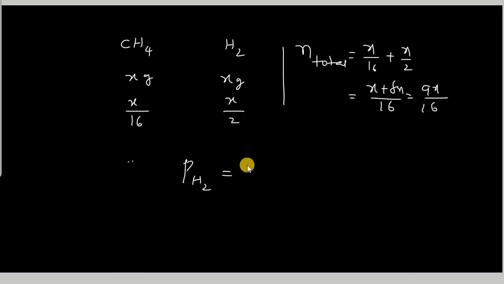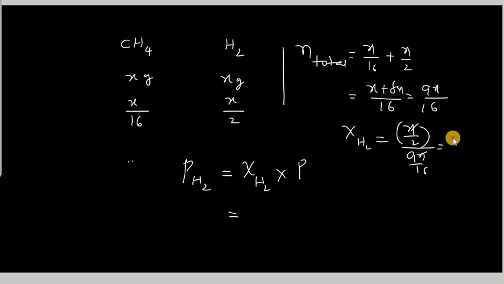Concepts: partial pressure is equal to the mole fraction of the gas times the total pressure. Assuming the total pressure is 1 atmosphere, the mole fraction of hydrogen will be x by 2 divided by 9x by 16. So x gets cancelled. It will be 1 by 2 into 16 by 9, which is 8 by 9. We got the answer 8 by 9.